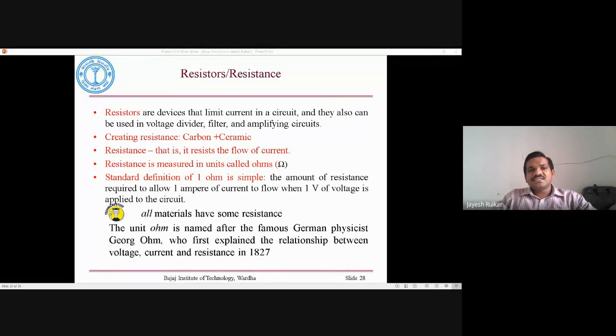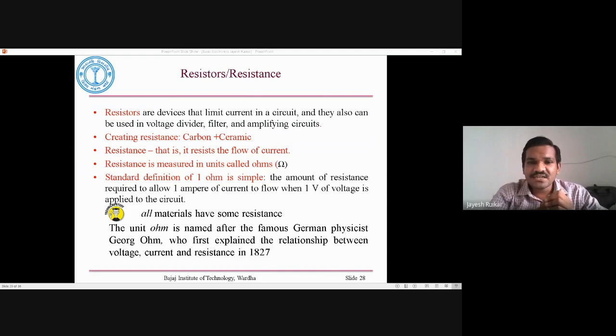As you can see in this PPT, resistors are devices that limit current in the circuit. They can also be used for voltage dividers, filters, and amplifier circuits. Now coming back to resistance, we have seen conductor.